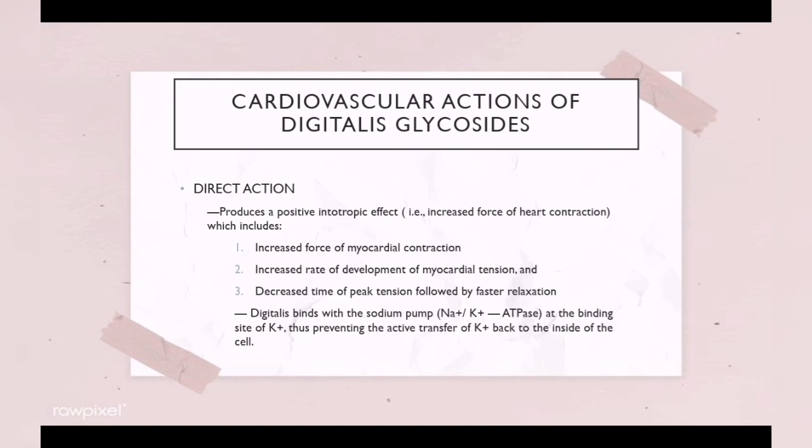This positive inotropic effect of digitalis doesn't seem to depend upon adrenergic stimulation. It is believed to be a consequence of inhibition of the sodium pump.